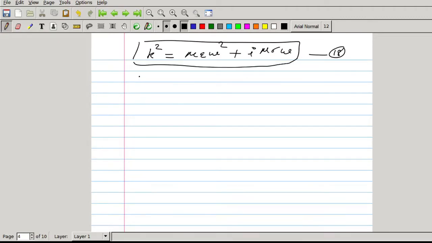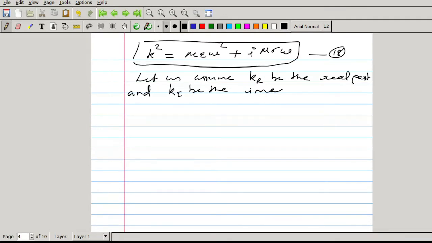So let us assume kr as the real part and ki as the imaginary part of the complex wave vector k.